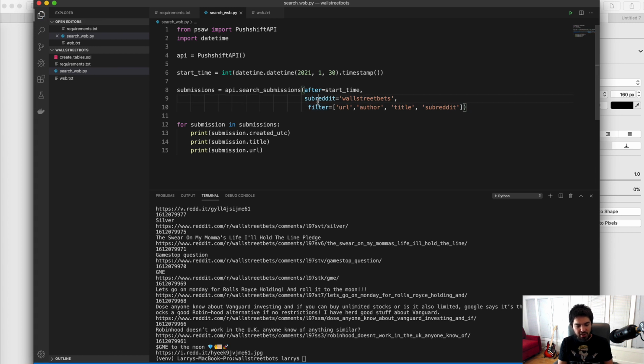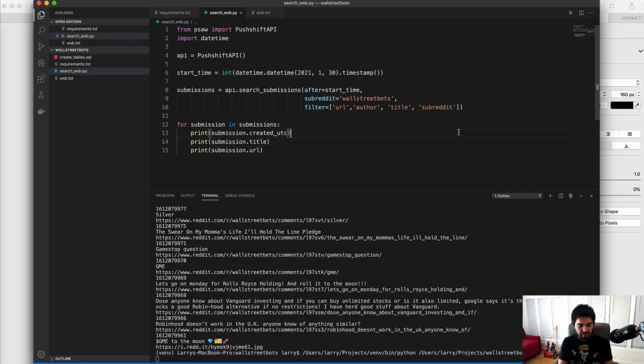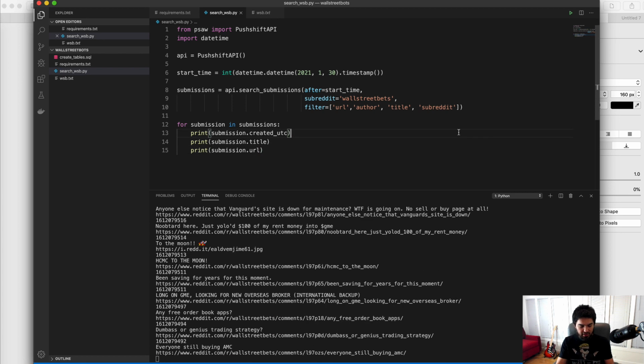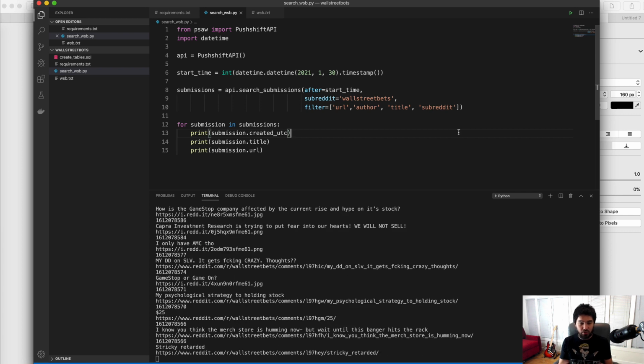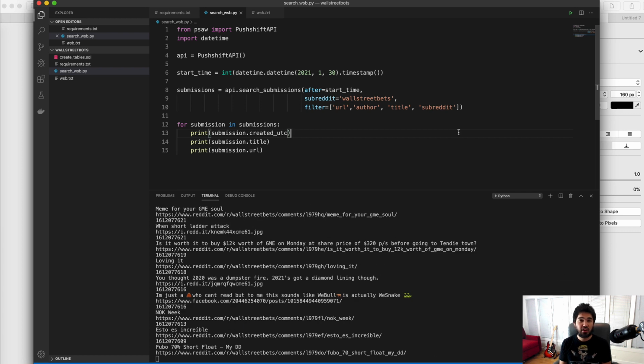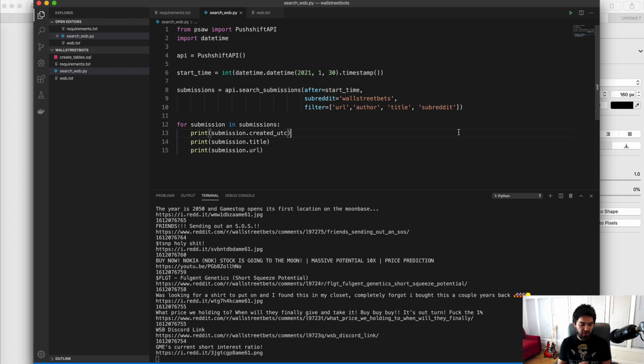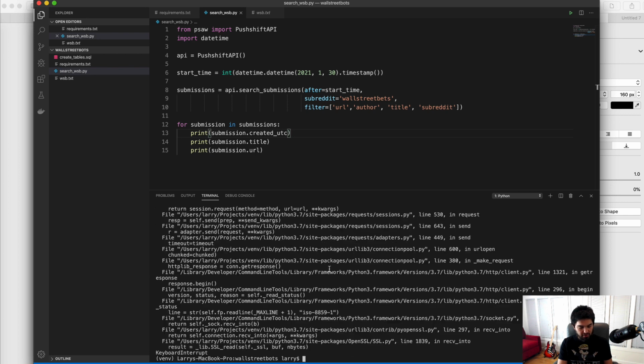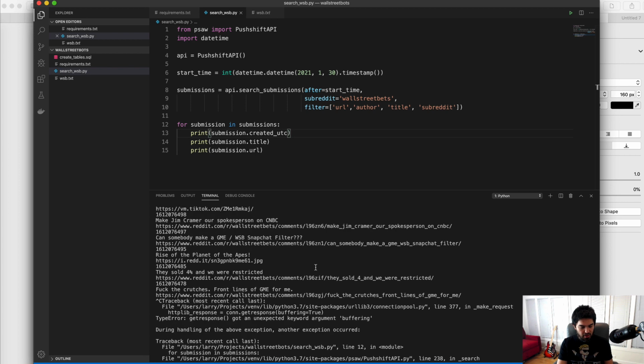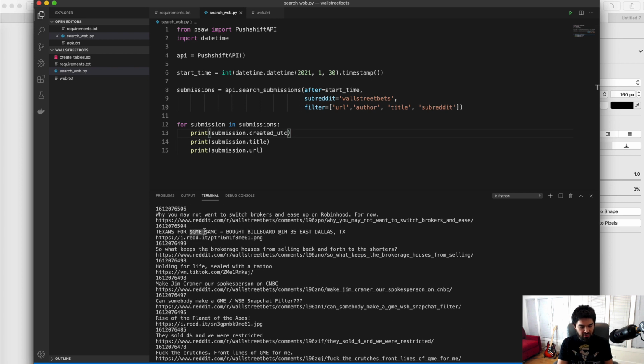Submissions equals api.search_submissions, and we're getting those. And now you'll see when we loop through them, it's actually going to make a request. It's going to keep paginating through, and we can just have this go on and on forever until the very end. So we're getting data coming in, and you see some cashtags here that we're going to look at. And so let's filter this down a little bit more. Let's just get the records that have cashtags like GME, $GME, and $AMC in them.